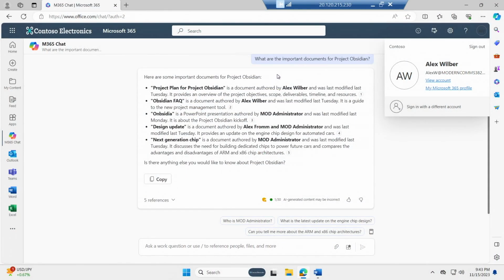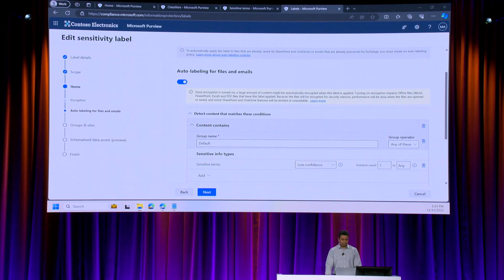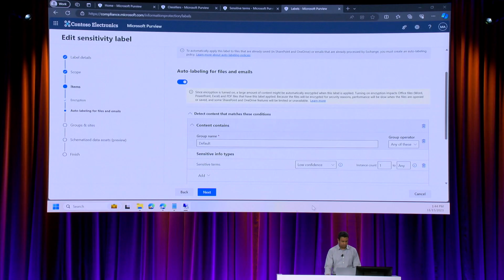The first is citations. Against every file that has been listed here, you can see a little number show up. And right there in the citation, you see the sensitivity label of the document that has been referenced. This is super important. So as your users are working with documents, they are going to see sensitivity labels show up front and center in their experience. And let's bring Alex back.